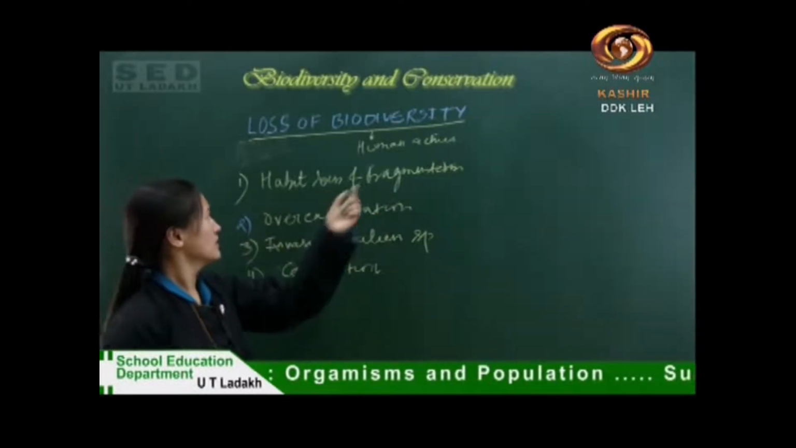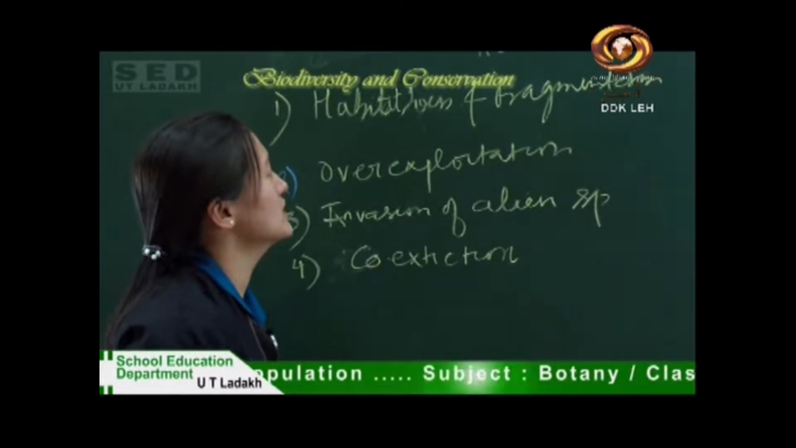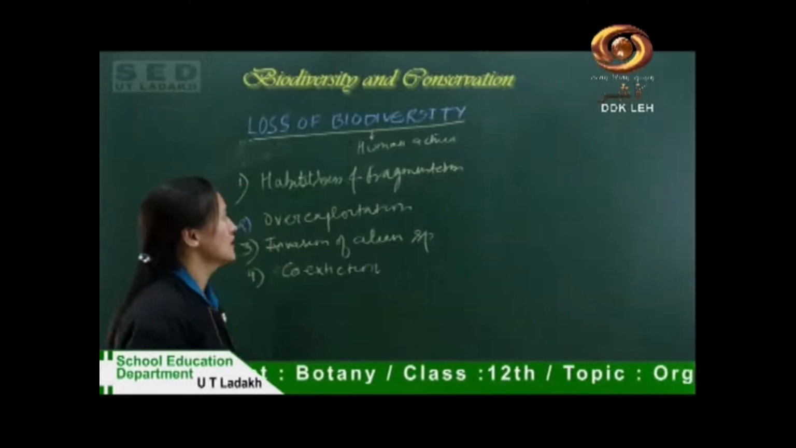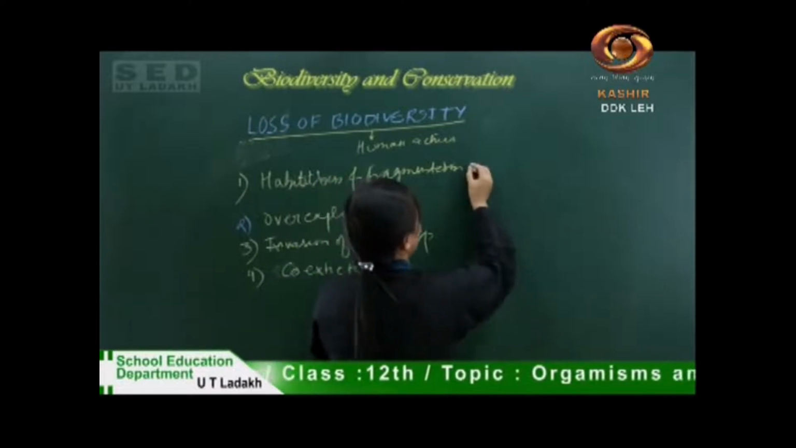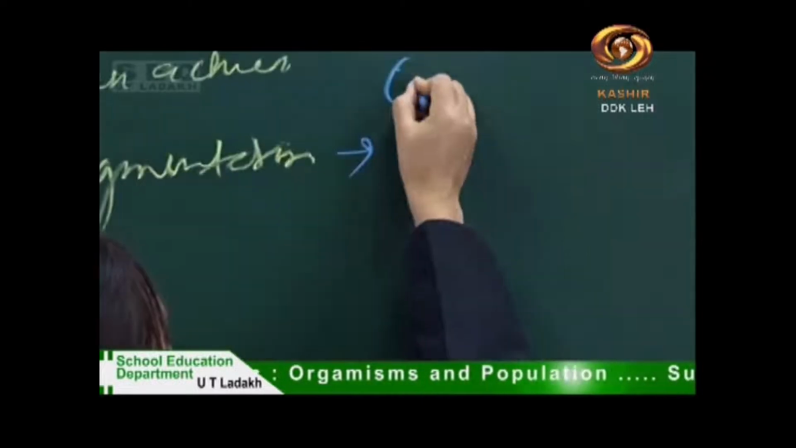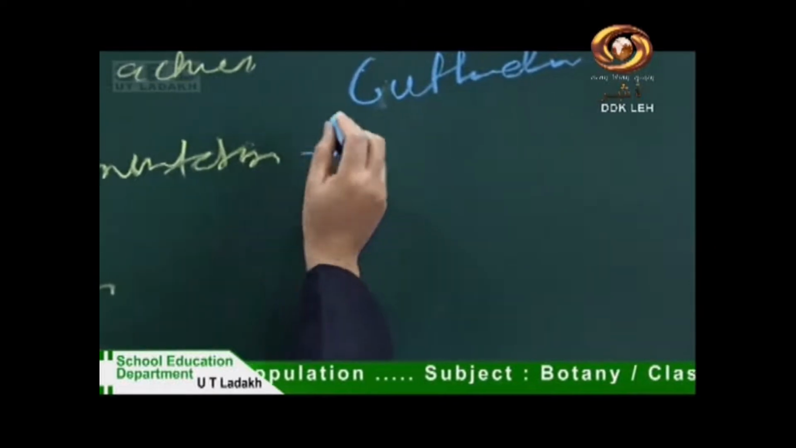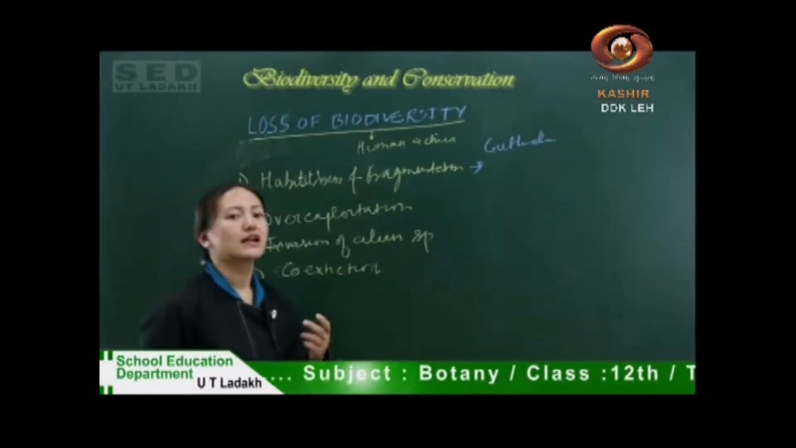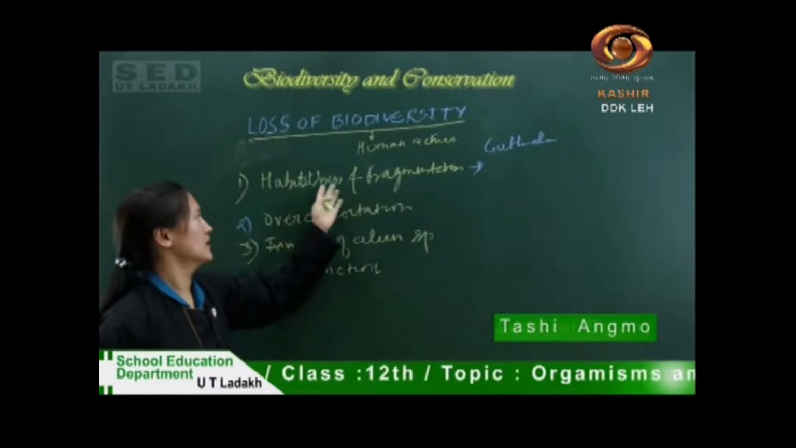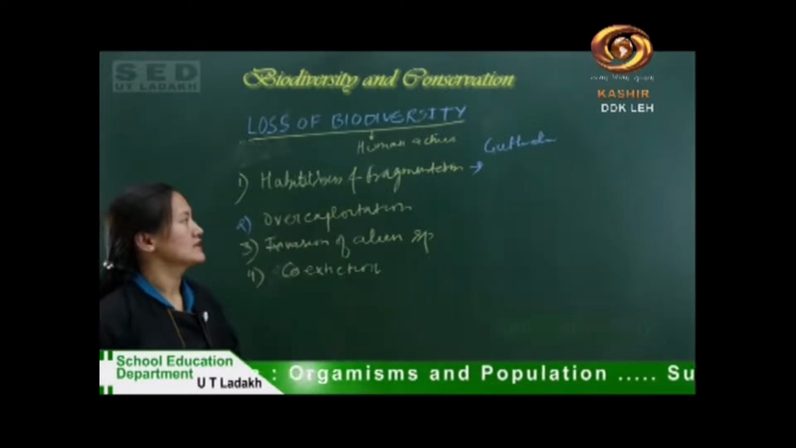First is habitat loss and fragmentation. Humans cut down trees for various reasons: for cultivation, for industrial purposes, and for many other activities. Because of that, the habitat of animals gets disturbed.